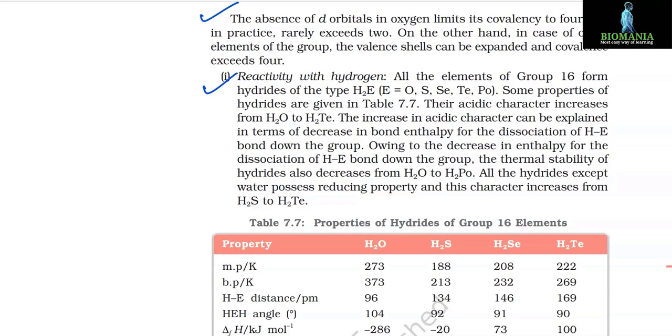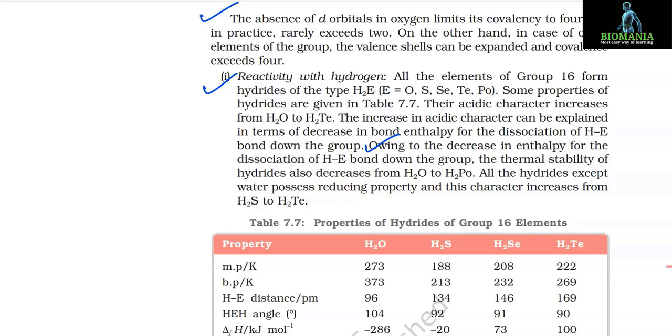All the elements of group 16 form hydrides of the type H2E, where E is oxygen, sulfur, selenium, tellurium and polonium, and some properties of hydrides are given in Table 7.7. Their acidic character increases from H2O to H2Te. The increase in acidic character can be explained in terms of decrease in bond enthalpy for the dissociation of H-E bond down the group.